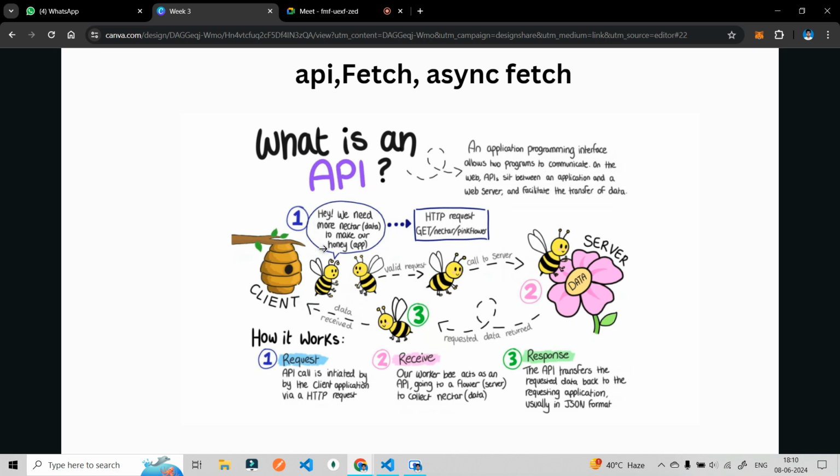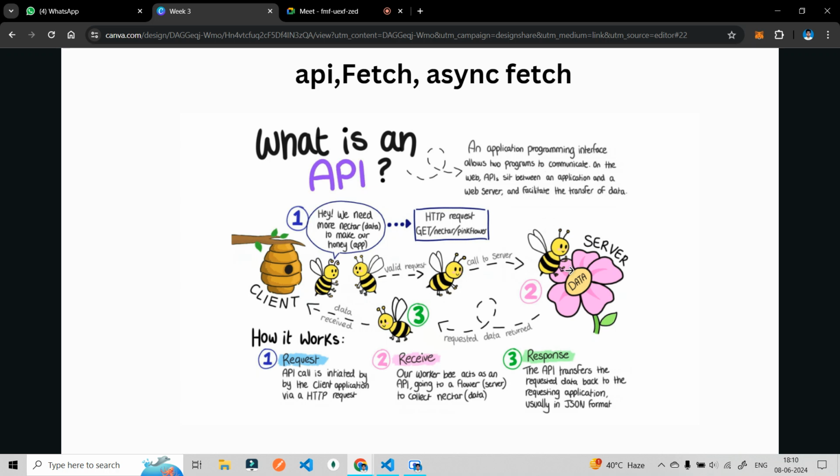Basically the data we are getting from any particular server or from somewhere else, we are going to use in a particular application. Okay, so these bees are working as the APIs. They say कि भैया we need nectar, in terms of data. They are going to use the HTTP protocol, and they will go to the particular server, so they are making a valid request call to the server.